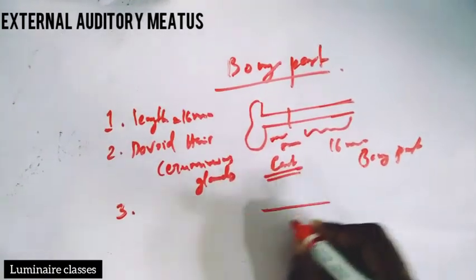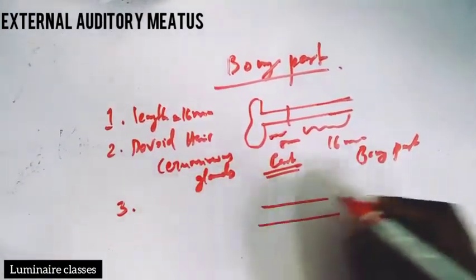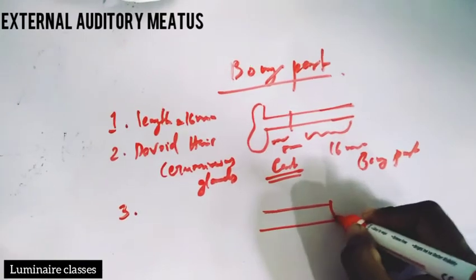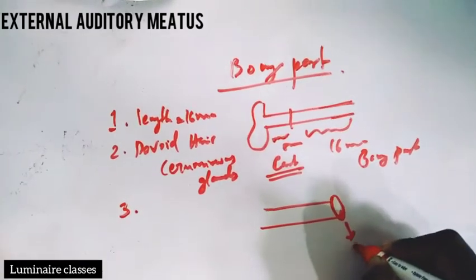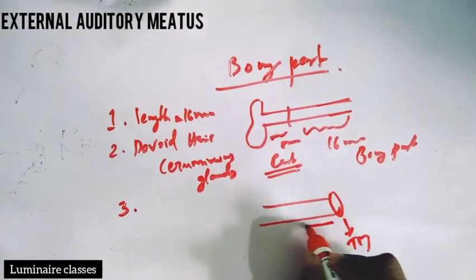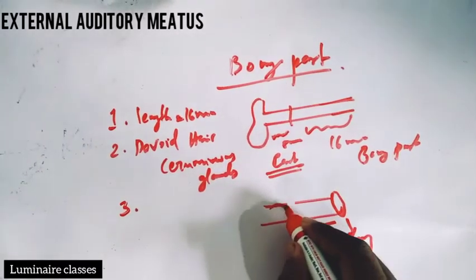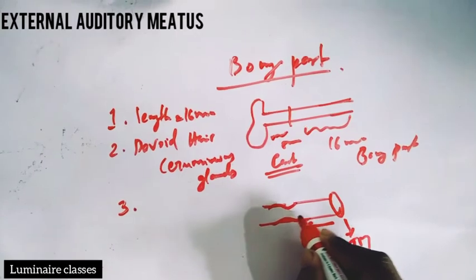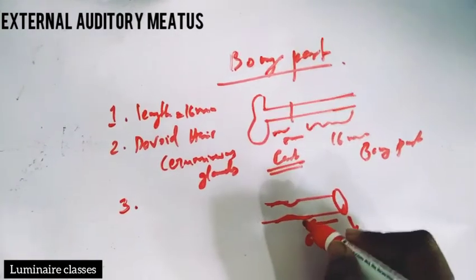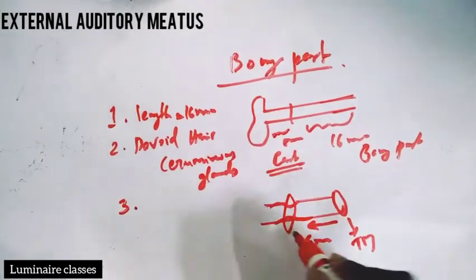Consider it as the cross section of the bony part from the tympanic membrane. Consider this as the tympanic membrane. 6 millimeter lateral to the tympanic membrane, there is a narrowed portion of the bony part.